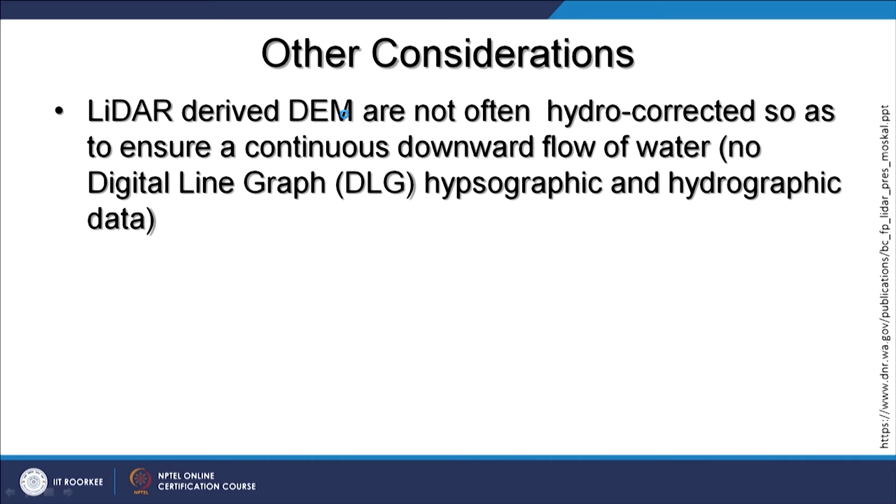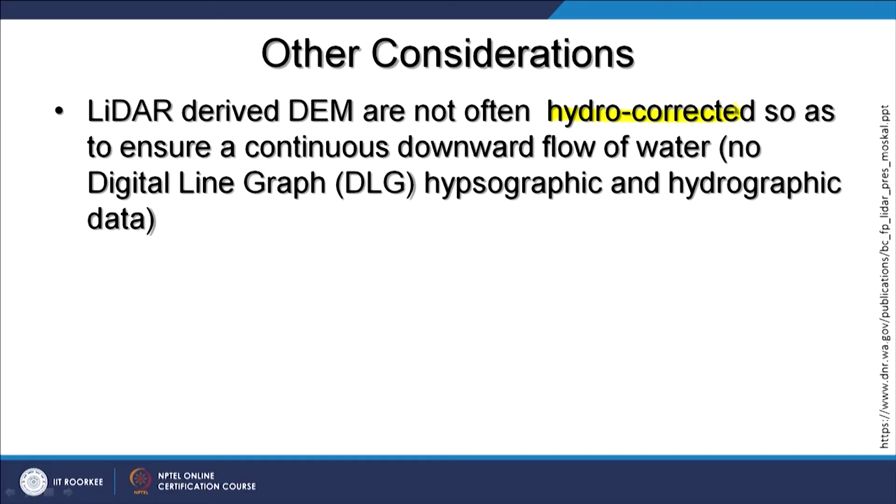In digital elevation models created using different techniques in normal remote sensing, these issues are not as big as in the case of LiDAR, that is hydro correctness of downward flow, because digital elevation models are used for surface hydrologic modeling, in which it is assumed that even a single drop of rain, if it occurs, will flow to an outlet.